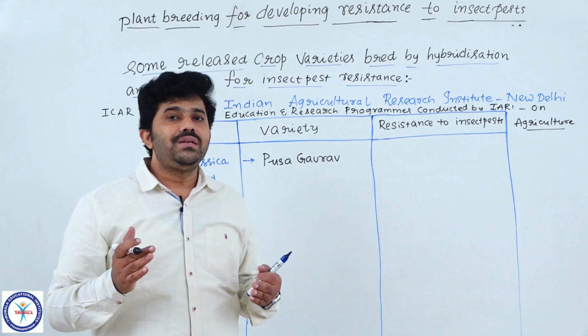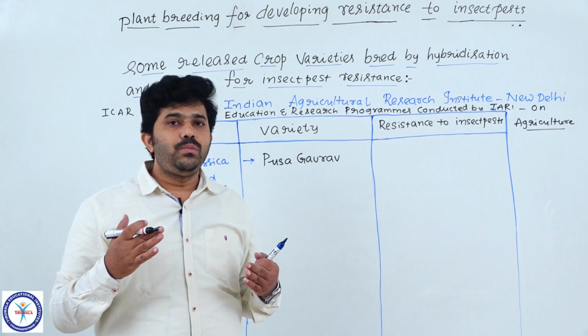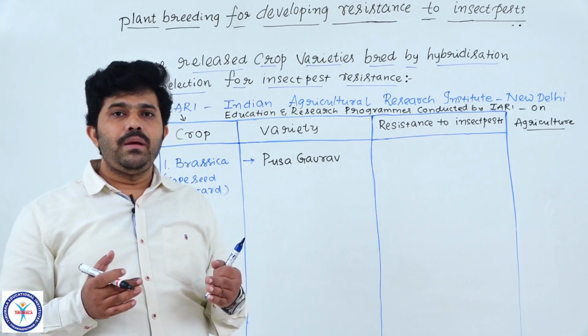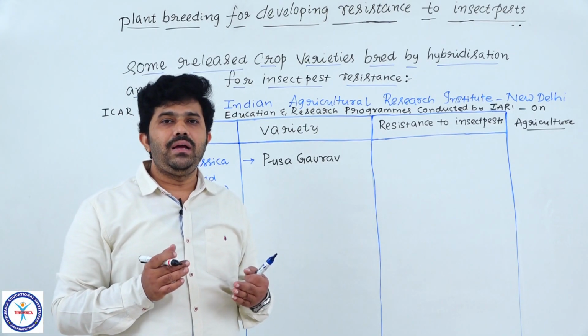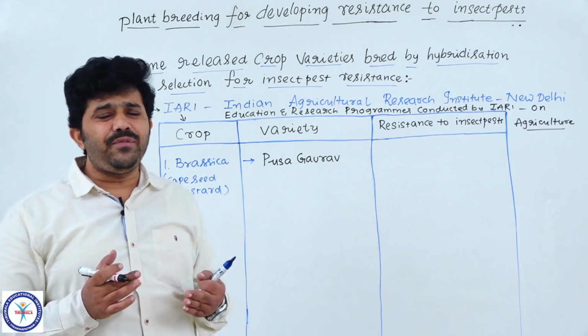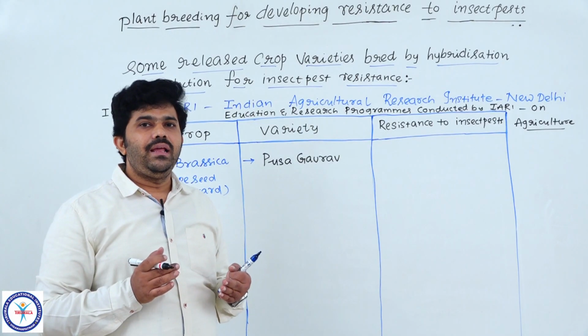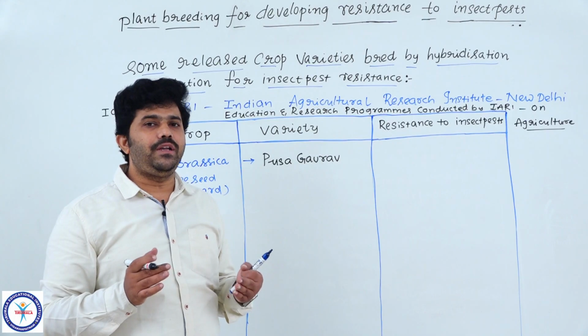Like some exemplary varieties: Pusa Komal, Pusa Sadabahar, Pusa Shubhra, Pusa Snowball K1, different varieties we discussed, right? Himgiri, all these are varieties for different crops.